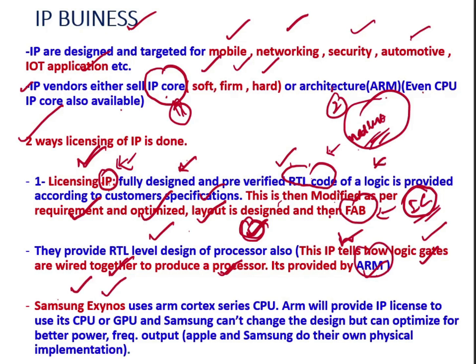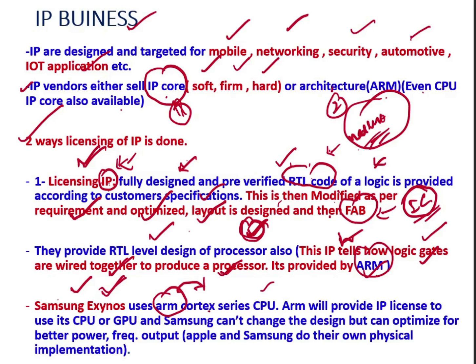You know the Samsung Exynos, this CPU, this SoC, right? They also use the ARM Cortex series CPU. This ARM Cortex, this is ARM, a company. They have a CPU series named Cortex, and that is used by Samsung.